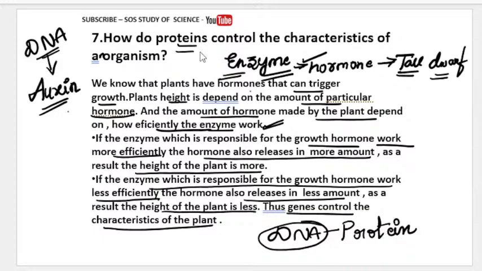See, one thing you remember, it may be any kind of character which they give in the examination. All the kinds of characters are exhibited by the hormones which are present in the plant body. But when we talk about the tallness and dwarfness of a plant, it depends on a plant hormone which controls the growth of the plant. The hormone which controls the growth of the plant here is auxin. Auxin is responsible. So if auxin is released more, the height of the plant will be more. If auxin secreted is less in the plant, then the height of the plant will obviously be less. So that is the one thing you have to know about the proteins.